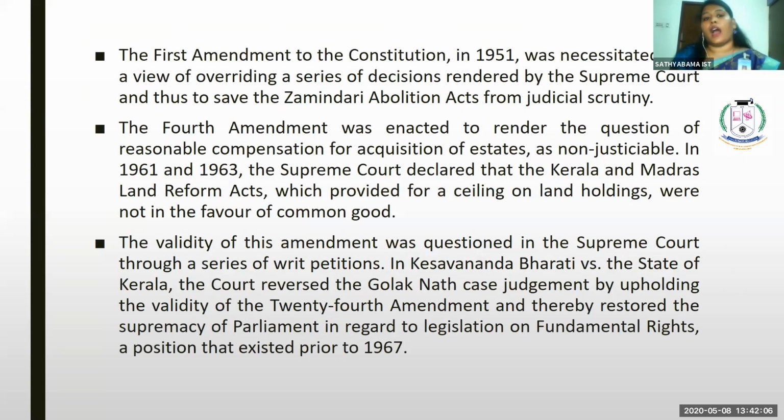So let us see what the first amendment to the Constitution was. The first amendment took place in the year 1951, and was necessitated with a view to overriding a series of decisions rendered by the Supreme Court, that is to say, to protect the Zamindari Abolishment Act from judicial scrutiny. It means that in the year 1951, the Zamindari system was abolished.